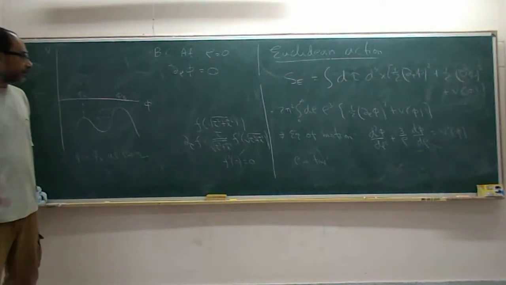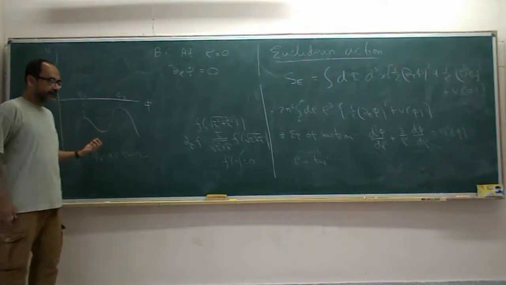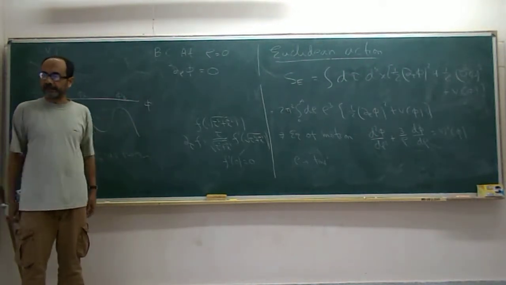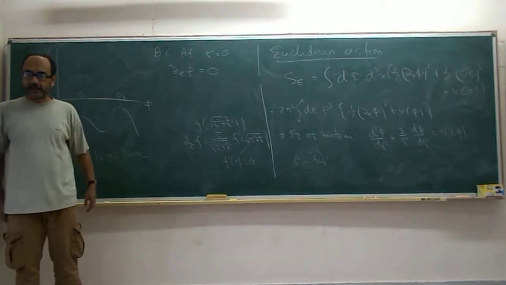Okay? Of course, we have not calculated the pre-factor, right? Because there is a pre-factor term multiplying exponential minus B. Whatever appears in the exponent is what you have calculated.